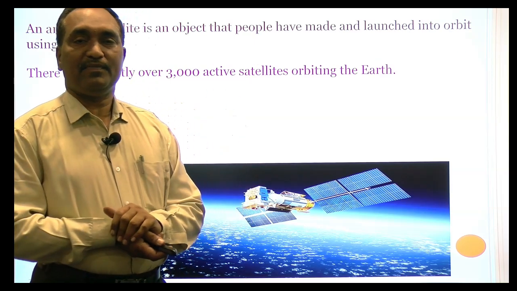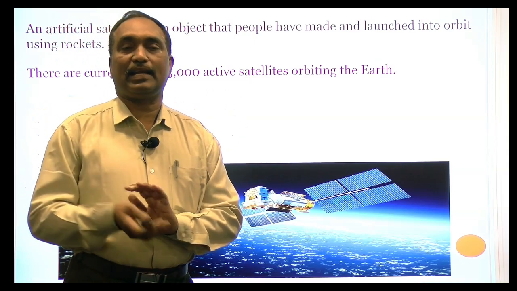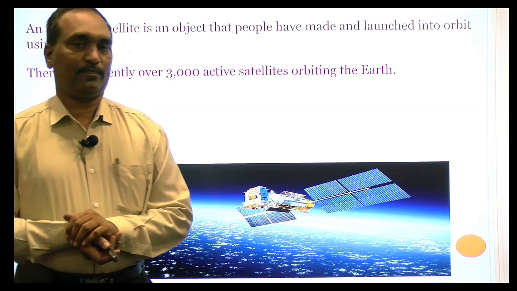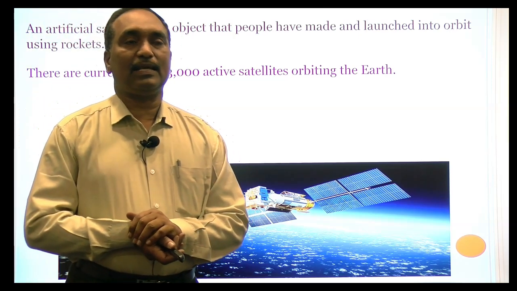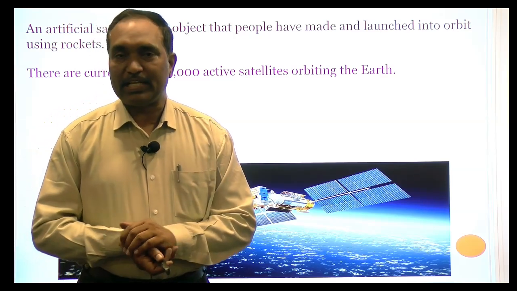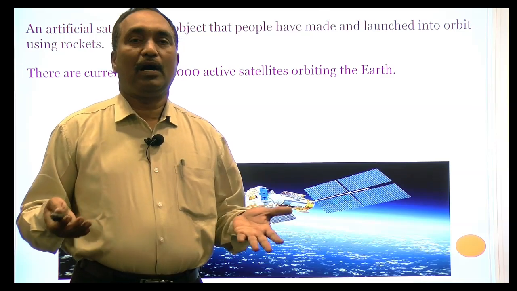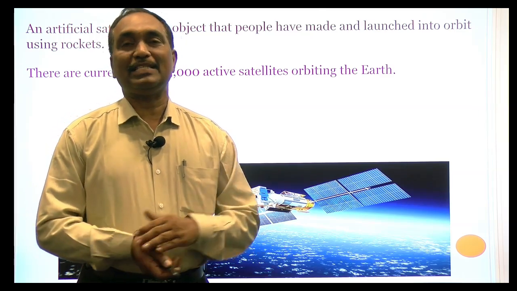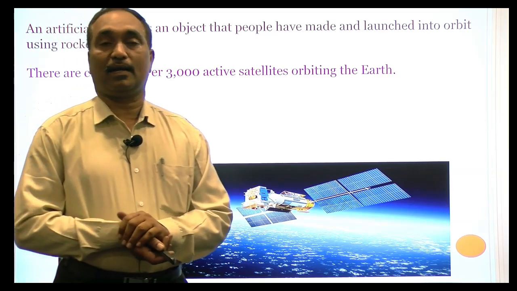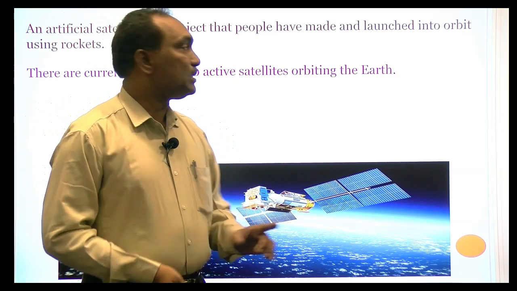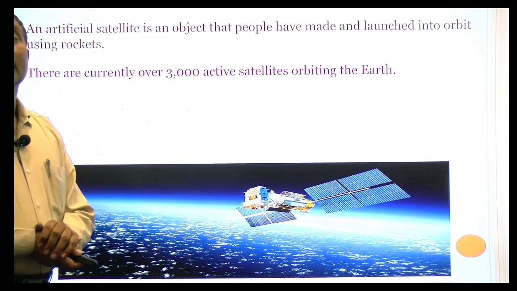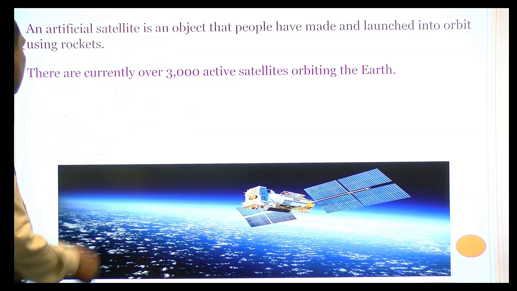For example, when we send INSAT series of satellites, whose lifespan is 5 to 10 years only. After 10 years, this lifespan is completed, the power is going off. When there is no power, that satellite does not work. So that is in the dead position. Similarly, thousands of satellites are not working now, but still 3,000 satellites are in active position surrounding the Earth in different orbits.